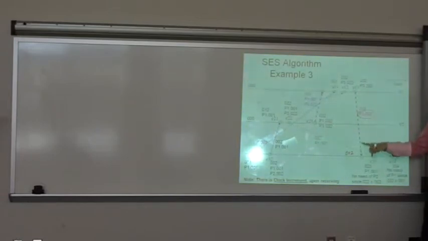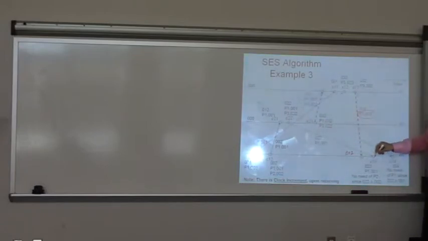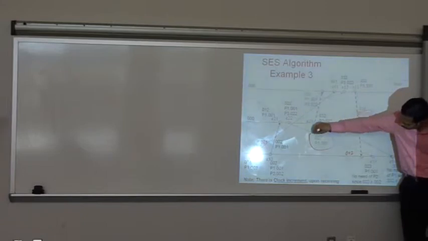And P3's local clock value is what? 002. It means P3 has not got it yet. So something has been sent to P3 prior to the sending of this, and that something has to be received before you process this. So you have to just buffer this message, the red one. Now P3 has to wait for the other message to come. So that message comes here, and this message carries this information.